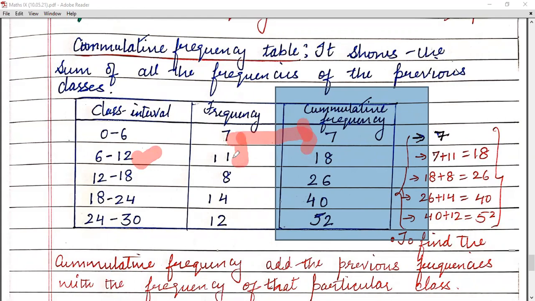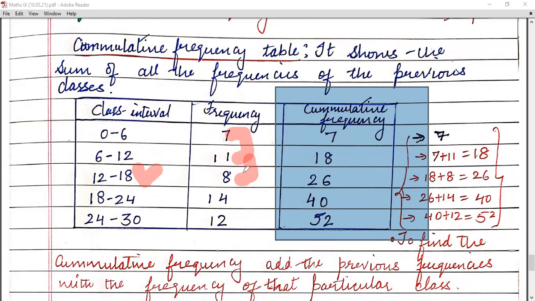So it will be 11 plus 7, that is 18. Okay. Now, children, let's find the cumulative frequency of 12 to 18. So now you have to add the two frequencies of the previous classes plus 8. That is 7 plus 11 plus 8. That will be 26. Okay, children.